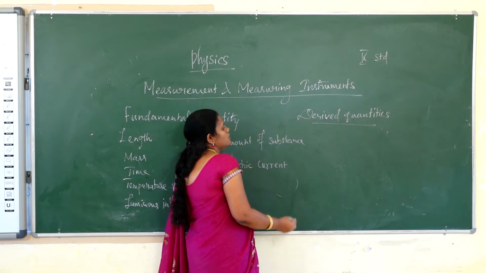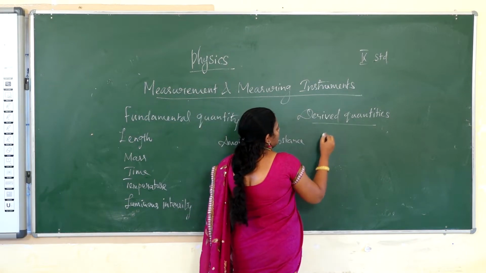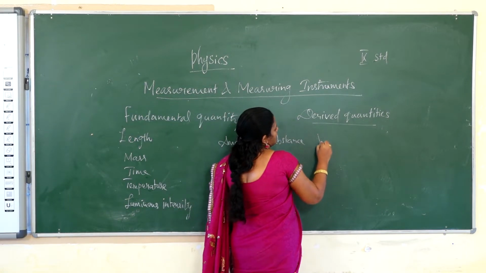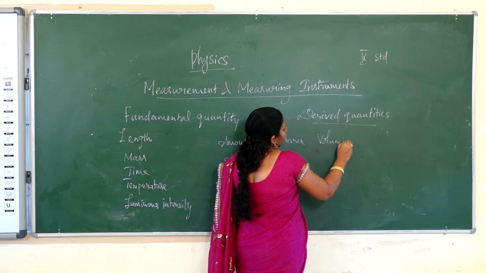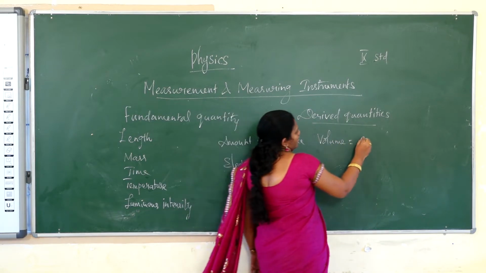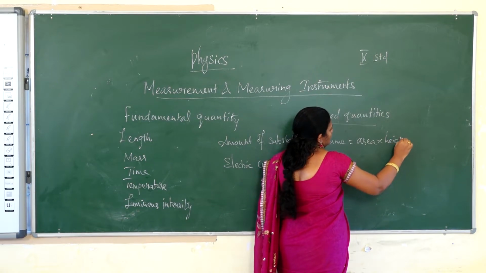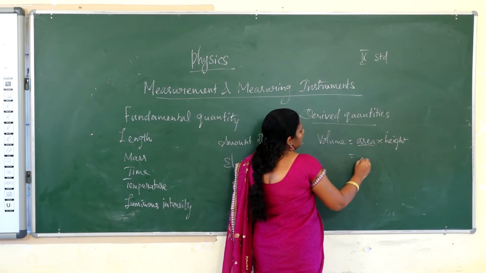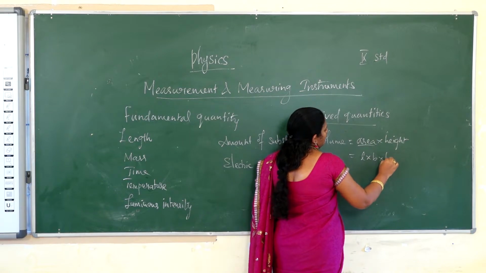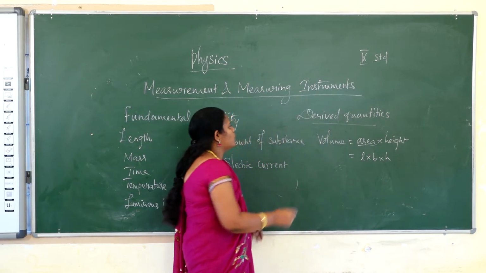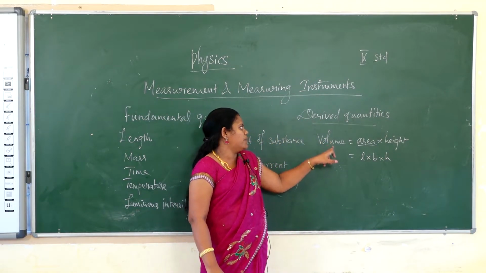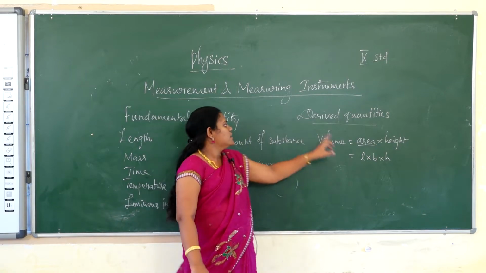Can you give an example of a derived quantity? For example, volume. What is the formula for volume? Area into height. What is the formula for area? Length and breadth. So volume is a derived quantity. It is derived from the fundamental quantity, that is length.